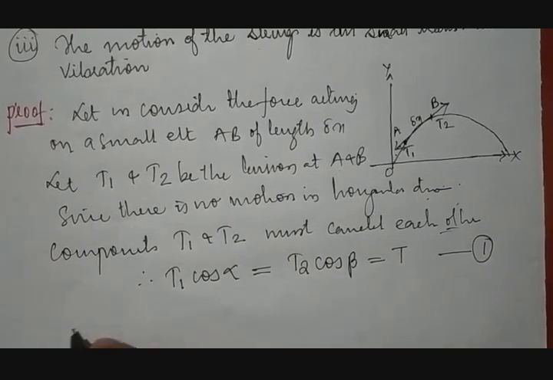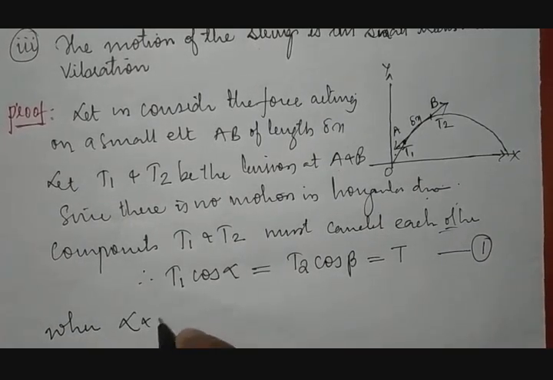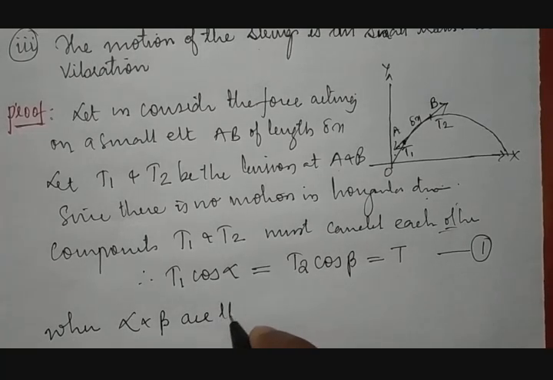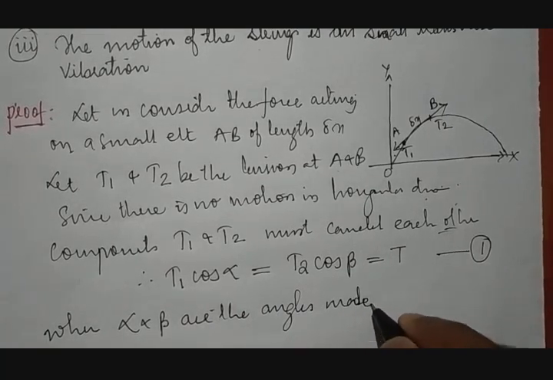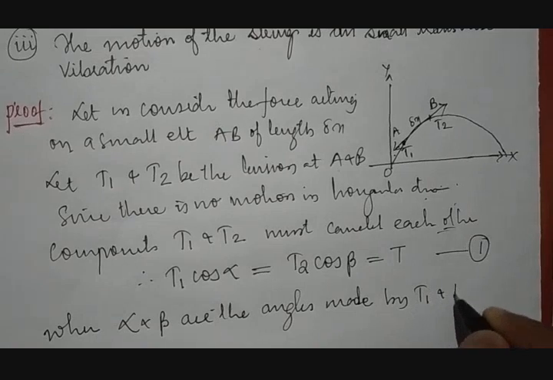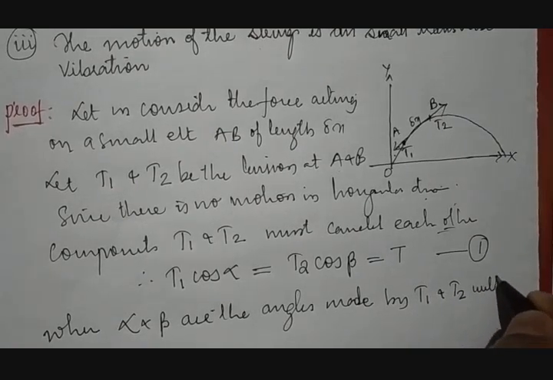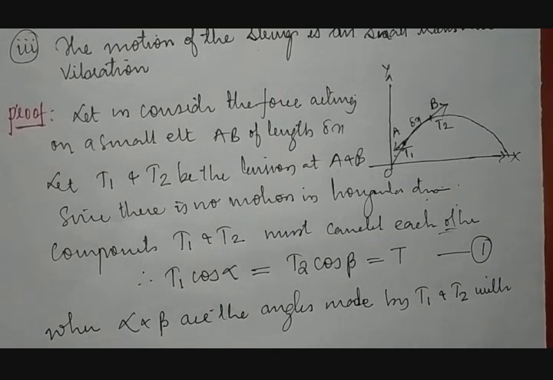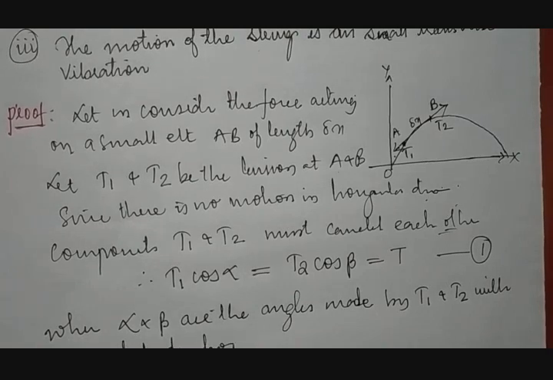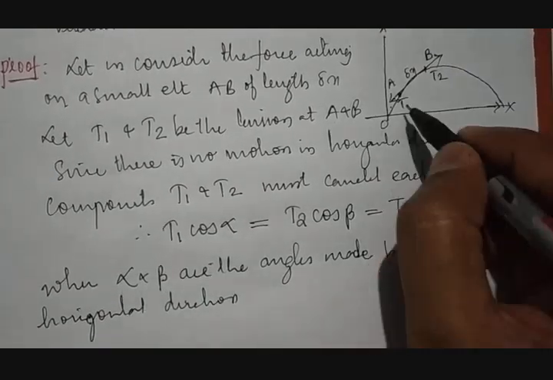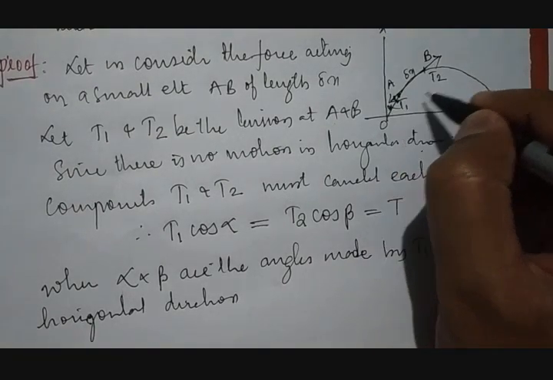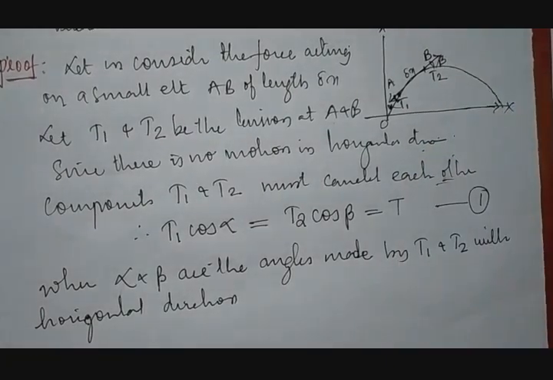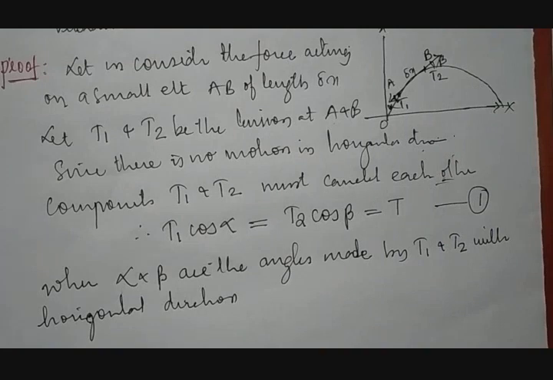Then let us see what is the meaning of alpha and beta here, where alpha and beta are the angles made by tension T1 and tension T2 with horizontal direction. Okay. So alpha comes here. This will be the angle alpha. You can see this angle alpha and this will be the angle beta. Fine.